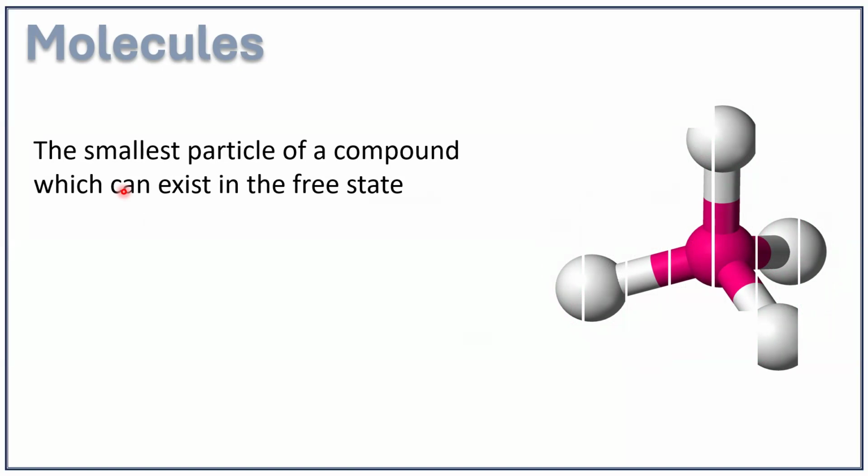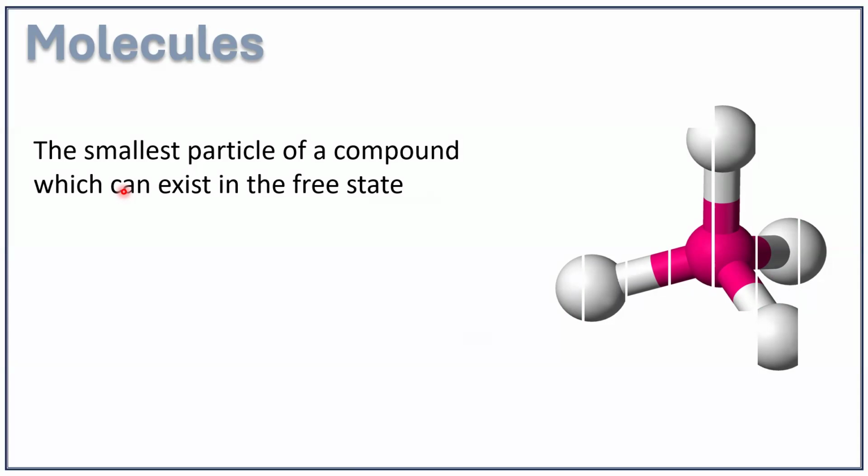And by the very definition, you can see that molecules are stable, because molecules are the smallest particle of a compound which can exist in the free state. So that means a molecule should be stable. What about atoms? Atoms may or may not be stable. There are atoms which are stable, and there are atoms which may not be stable. So atoms need not be stable, but molecules are always stable. So in order to attain stability, atoms combine to form molecules.